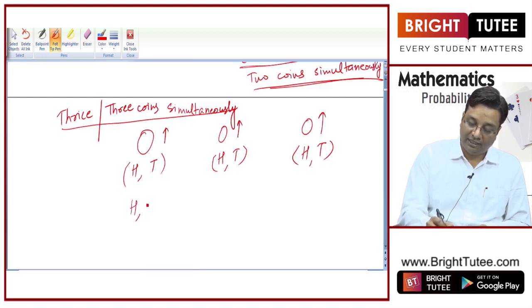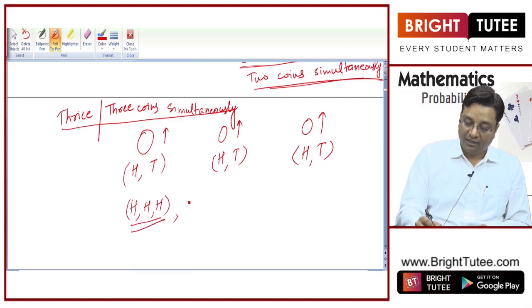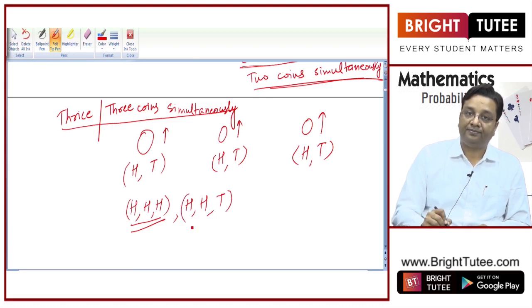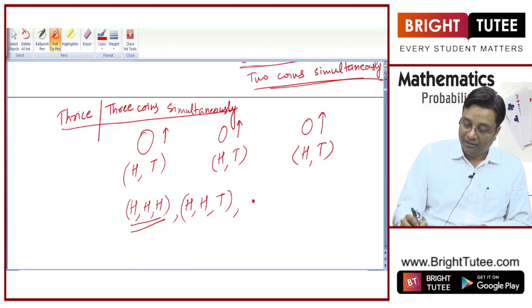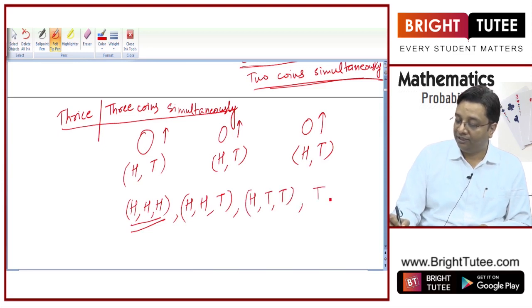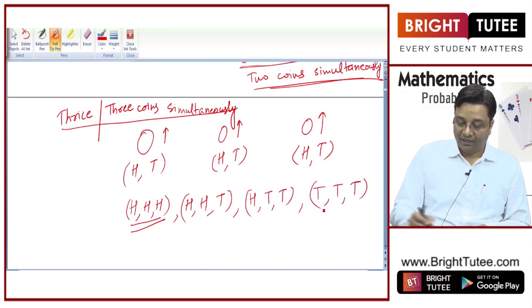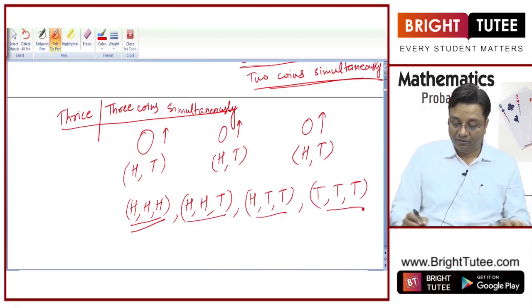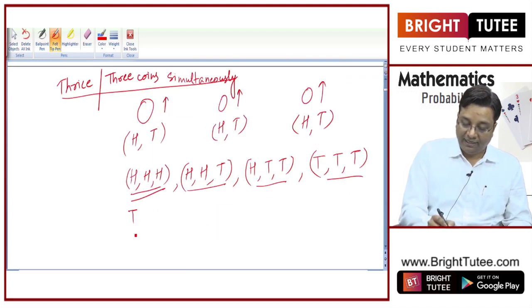First coin gives you head, second gives you head, third gives you head. One of the outcomes is this. One of the outcomes can be you get head and head on first and second coin, and third coin gives you tail, right? Then one of the cases can be head, tail, tail, right? Then one of the cases can be you get tail on all the 3 coins, right? These are 4 cases. Now, another case can be tail, head, head.